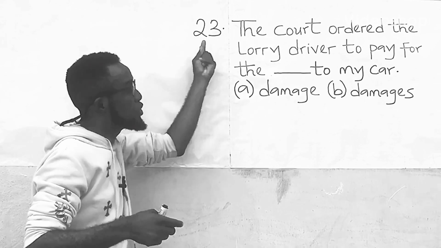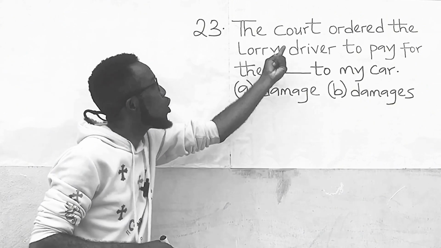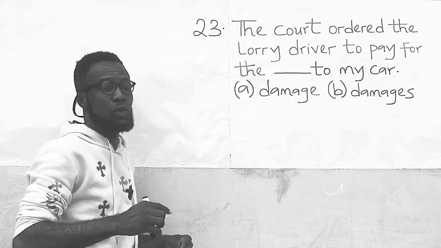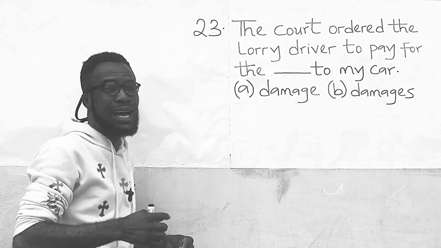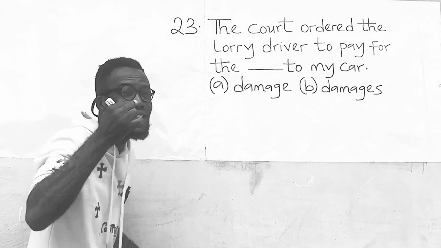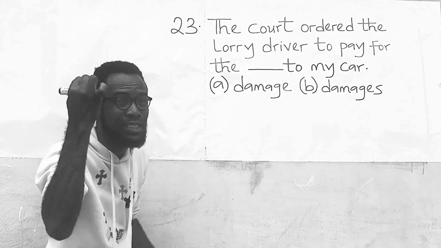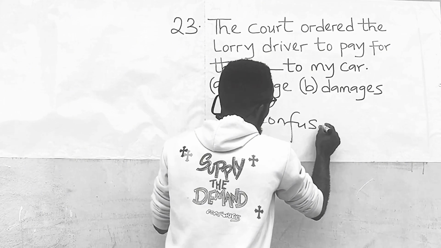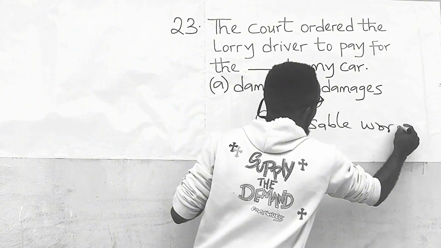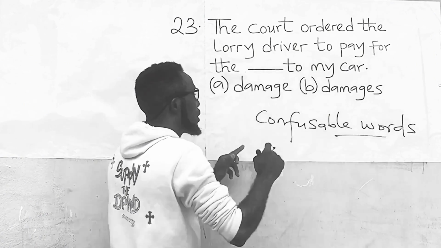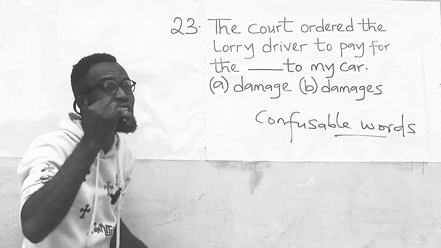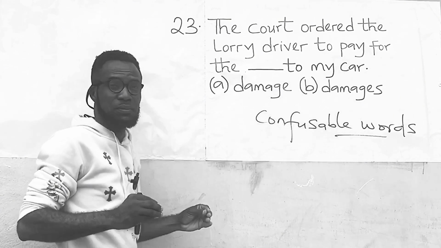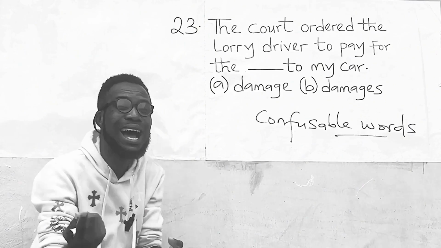Question number 23. It reads, the court ordered the lorry driver to pay for the dash to my car. Option A, damage, and option B, damages. In case you don't know, this question is from the topic confusable words. The question wants us to choose between damage and damages, both of them existing as nouns.